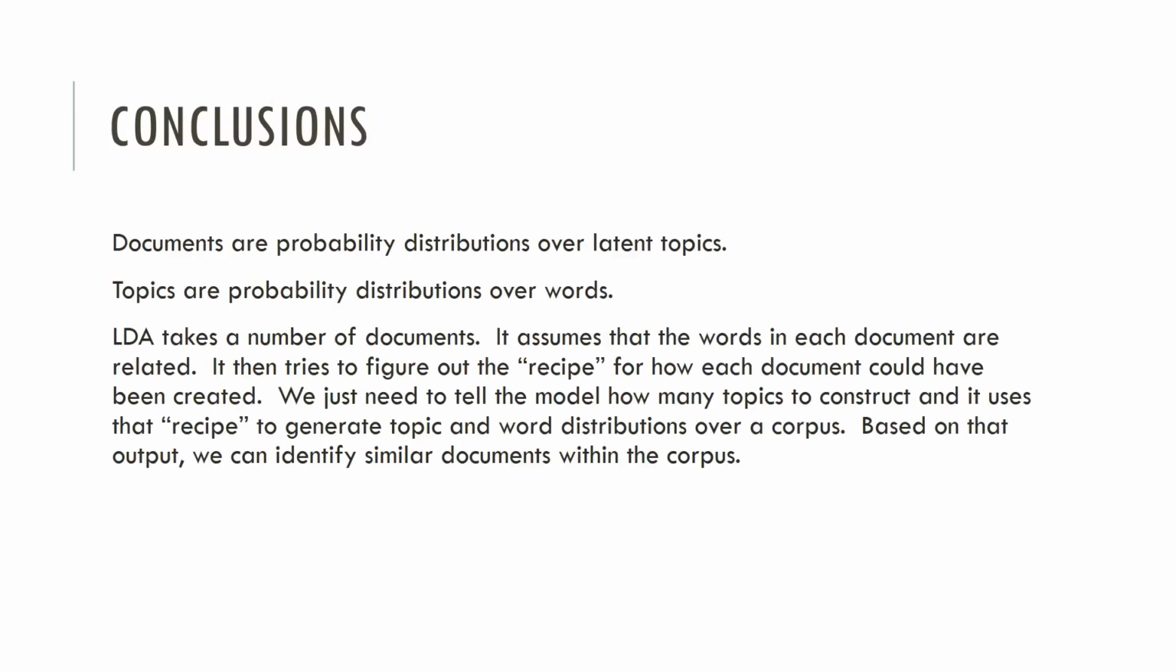In conclusion, according to latent Dirichlet allocation, documents are probability distributions over latent topics. Topics are then probability distributions over words. LDA takes a number of documents. It assumes that the words in each of the documents are related. It then tries to figure out the recipe for how each document could have been created. We just need to tell the model how many topics to construct, and it uses that recipe to generate topic and word distributions over a corpus. Based on that output, we can identify similar documents within the corpus.